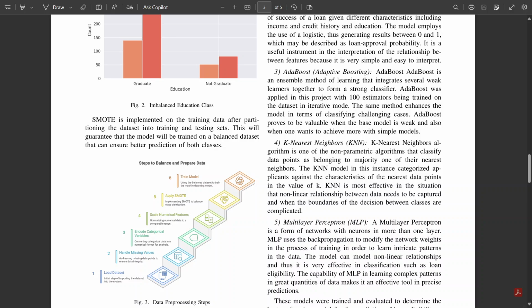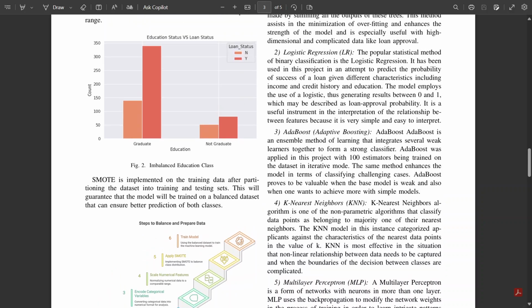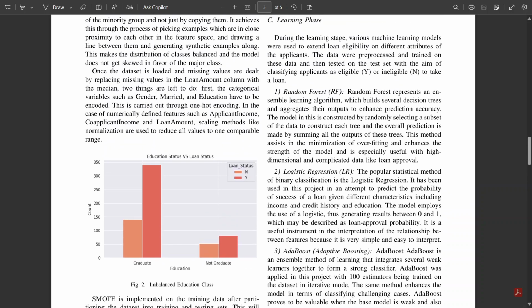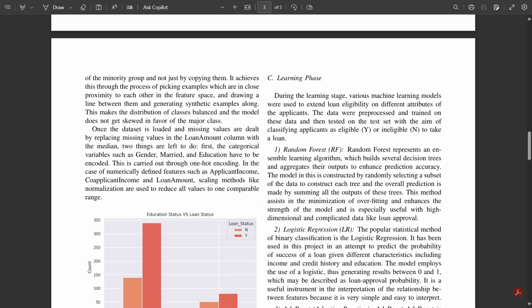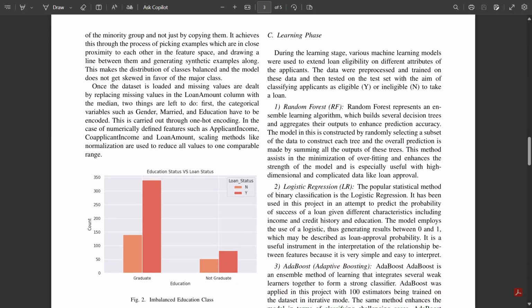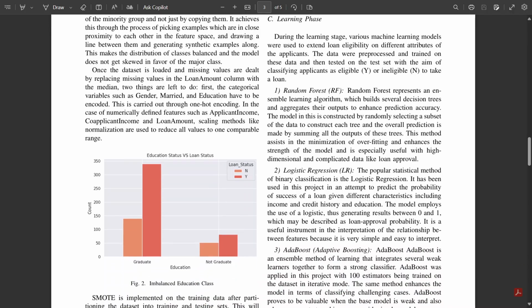After pre-processing, we moved to the learning phase. We trained five different machine learning models: random forest, logistic regression, AdaBoost, k-nearest neighbors, KNN, and multi-layer perceptron. Random forest, being an ensemble of decision trees, is very effective in reducing overfitting and handling complex datasets.